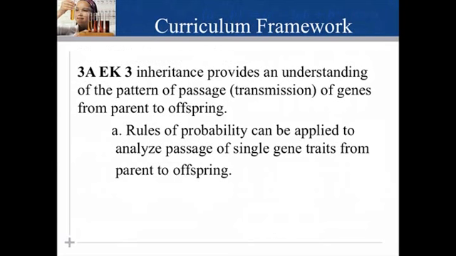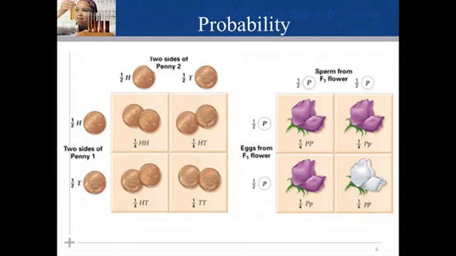The chances of producing specific phenotypes can be calculated using the rules of probability. In order for us to determine the chances of an organism inheriting a single gene trait, we need to be able to apply the rules of probability. Mendel's law of segregation and independent assortment reflect these rules of probability. When tossing a coin, the outcome of one toss has no impact on the outcome of the next toss. In the same way, the alleles of one gene segregate into gametes independently of another gene's alleles.